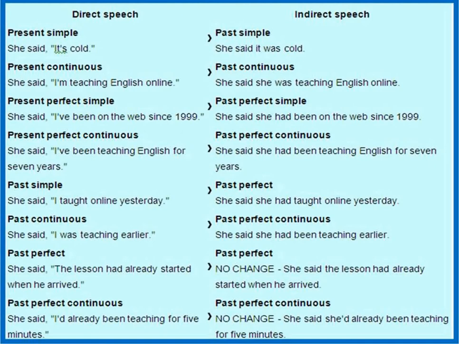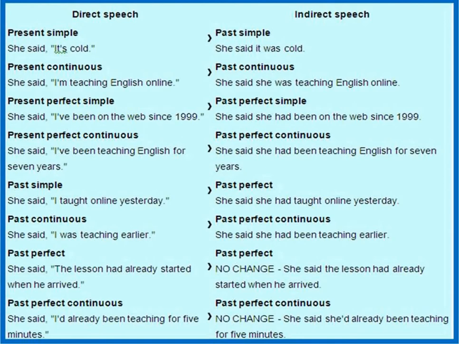And in this table, you can see some changes of the tenses. For example, present simple, she said, "It's cold," and present simple changes into the past simple, she said it was cold. Present continuous, for example, she said, "I'm teaching English online." Present continuous changes into the past continuous, she said she was teaching English online. Present perfect simple, for example, she said, "I've been on the verb since 1999." So present perfect changes into the past perfect. She said she had been on the verb since 1999.